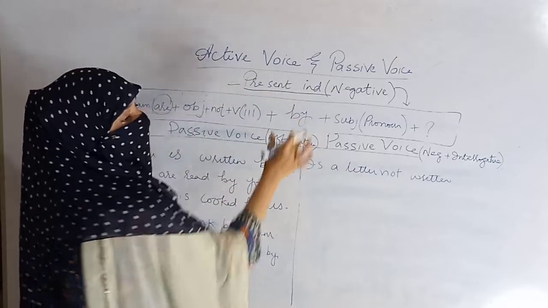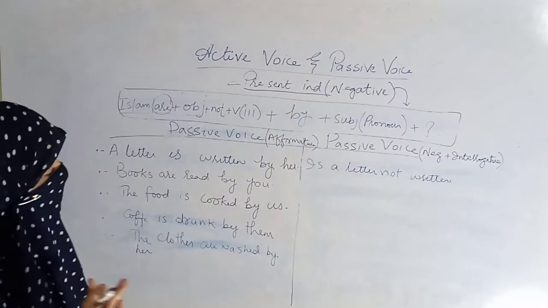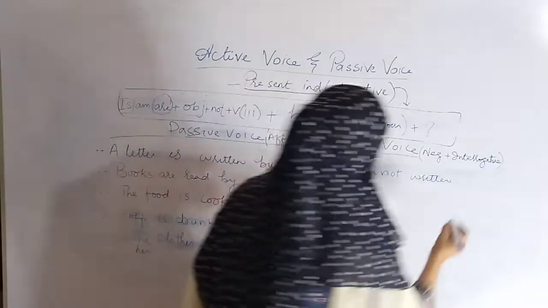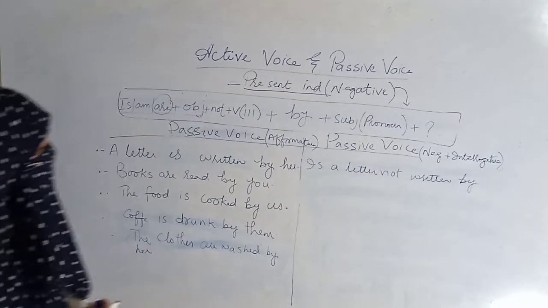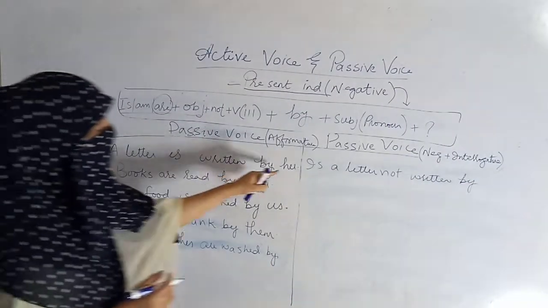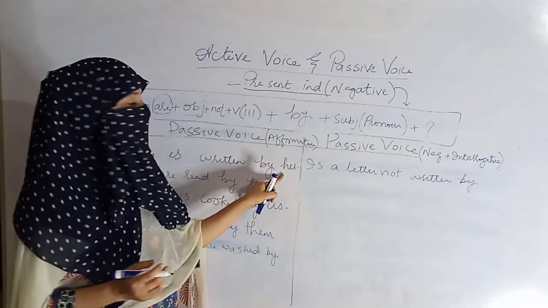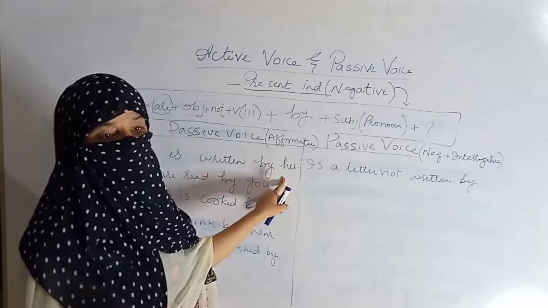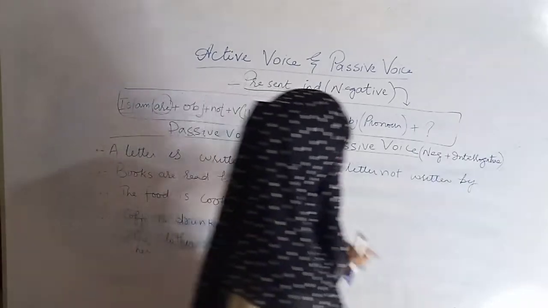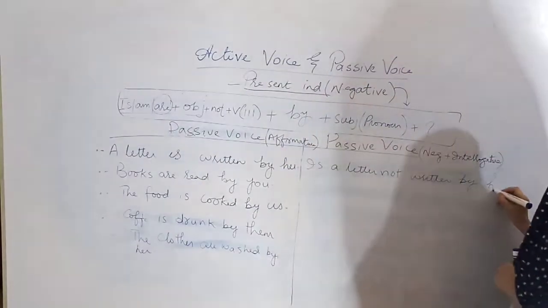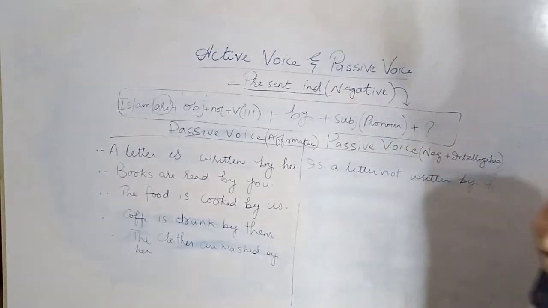According to formula, you have to insert by. By, and subjective pronoun is her. Her is used for she. It means I am talking about a female. So her will come as it is because this is already a passive but an affirmative.